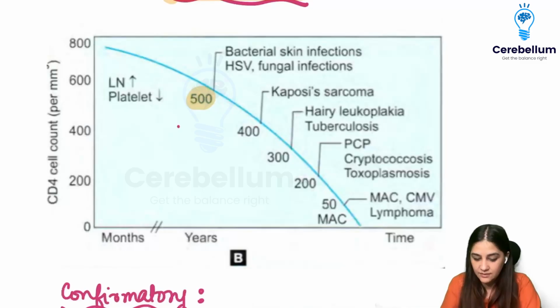So at 500, we have the bacterial skin infections, herpes simplex virus, and fungal infections. In fungal infections, particularly, we are talking about candidiasis.